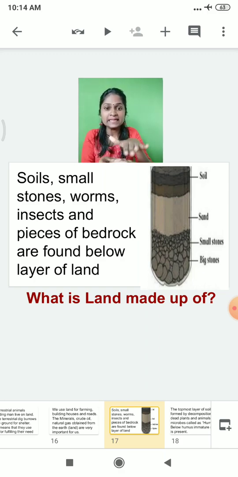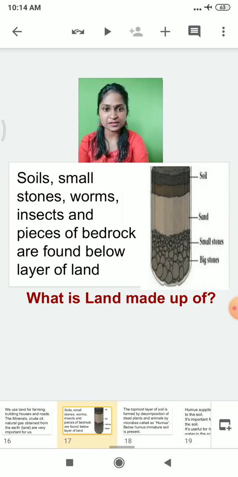The very big stone particles present at the base, we call them what? Bedrock. Soil, small stones, worms, insects, and pieces of bedrock are found below the layer of the land. So what is land made up of? This is your question's answer.